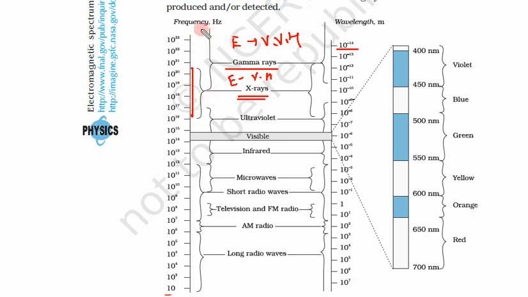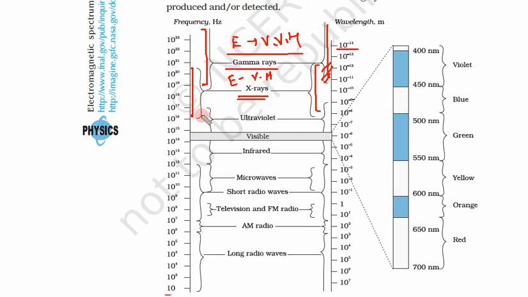Now here you can see there is an overlap between gamma rays and X-rays. That is the same thing as we said, that there is no sharp boundary. So gamma rays and X-rays have some overlap. At this position there is an overlap, and we can call them gamma rays as well as X-rays. But gamma rays are highly energetic, and X-rays also have very high energy.